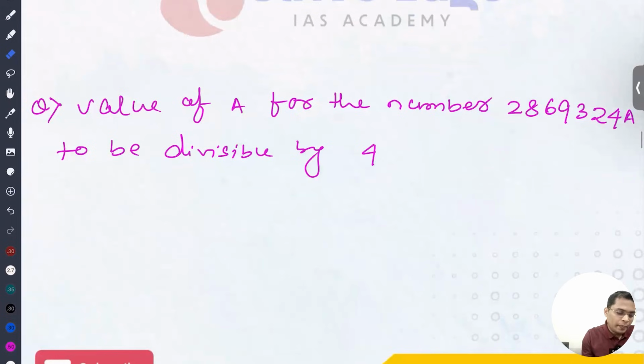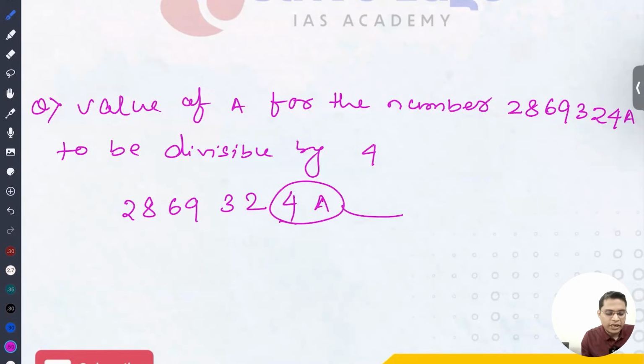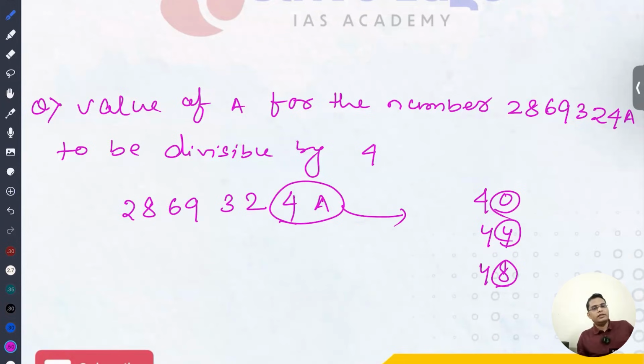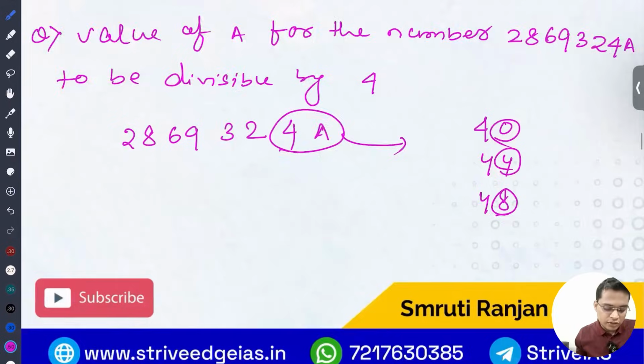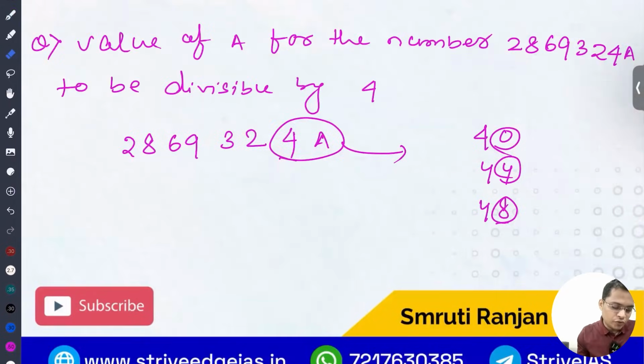So next question: the value of a for this number to be divisible by 4. The number is 2869324a. I think the last two digits should be divisible by 4. So it can be 40, it can be 44, it can be 48. So a can be 0, 4 or 8. Either the option is given, or it should be given in the options.